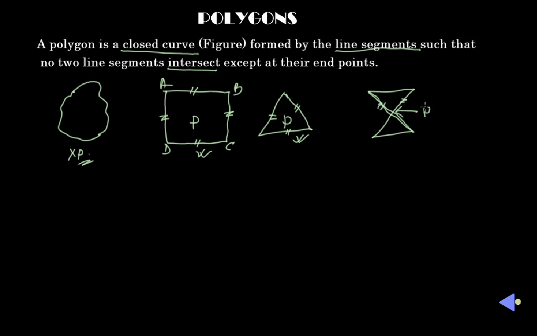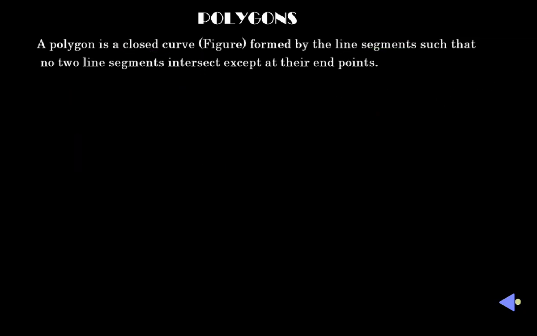That is the point of intersection, and that is why it is not a polygon. So from the definition, we have seen that shapes satisfying all 3 conditions are said to be polygons. Let us discuss more about these polygons with a few examples.